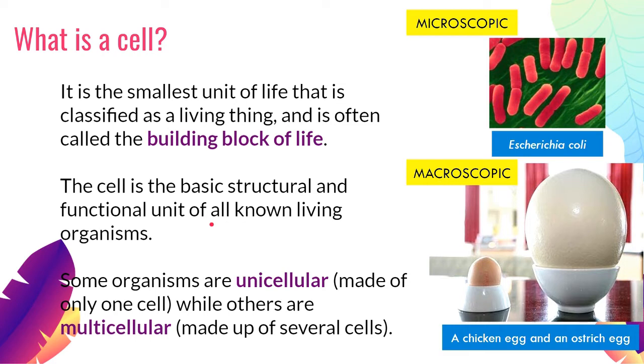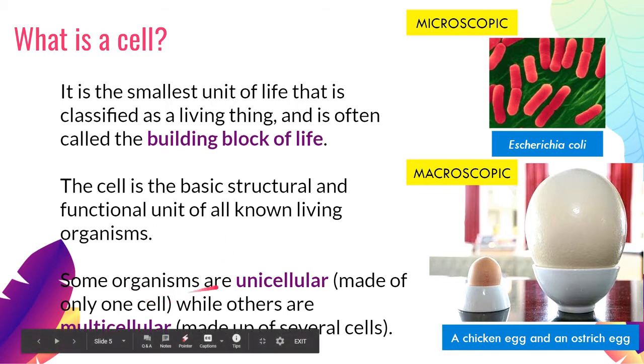If you can still remember our lesson on levels of organization, in order for something to be considered a living thing, it must reach the level of cells. So the two levels below that, molecule and atom, if something is made up of just molecules or just atoms, they are not considered living things. In order for something to be considered living, it must reach the level of cells.